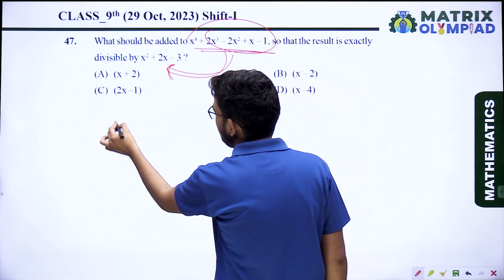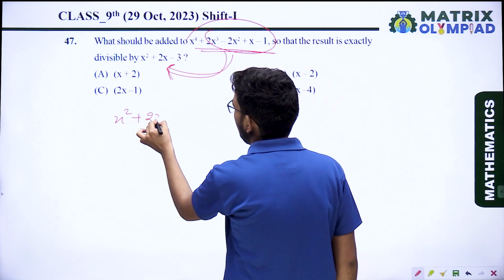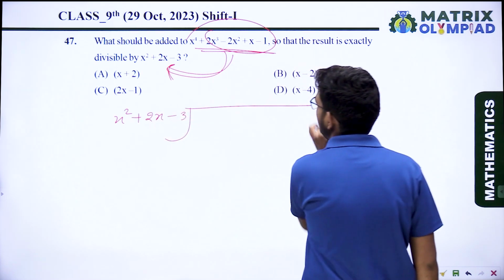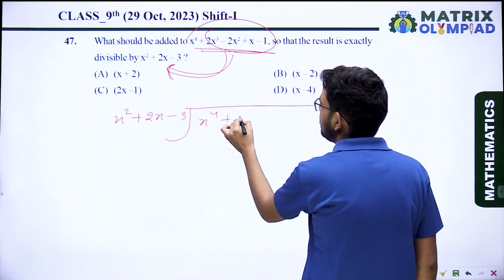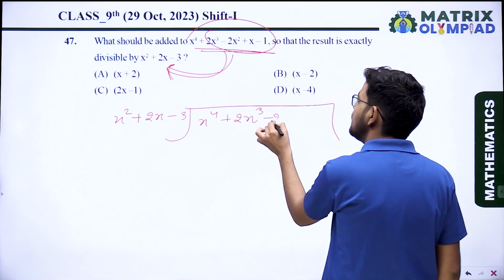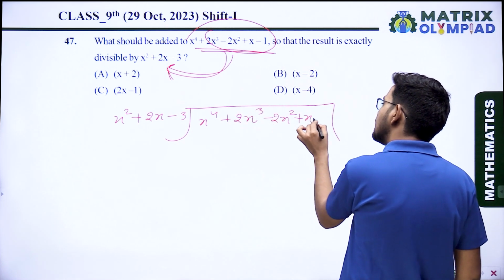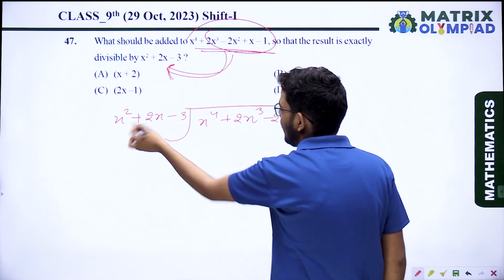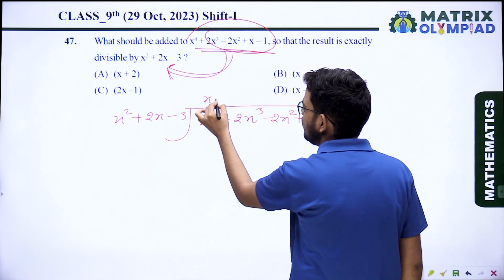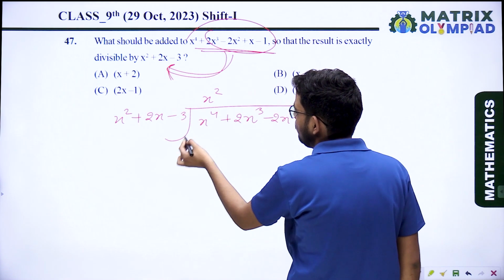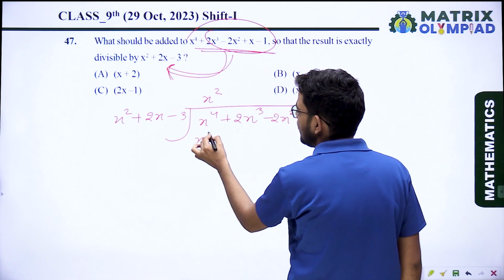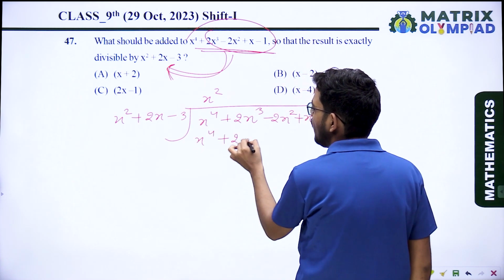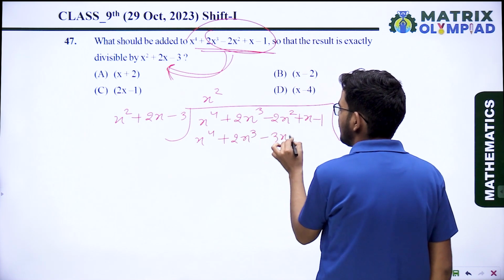So first we will find the remainder, and after that we will find its additive inverse. Divide x raised to power 4 plus 2x cube minus 2x square plus x minus 1 by x square plus 2x minus 3. So x square divided into x raised to power 4 gives x square. When we multiply again, that is x raised to power 4 plus 2x cube minus 3x square.